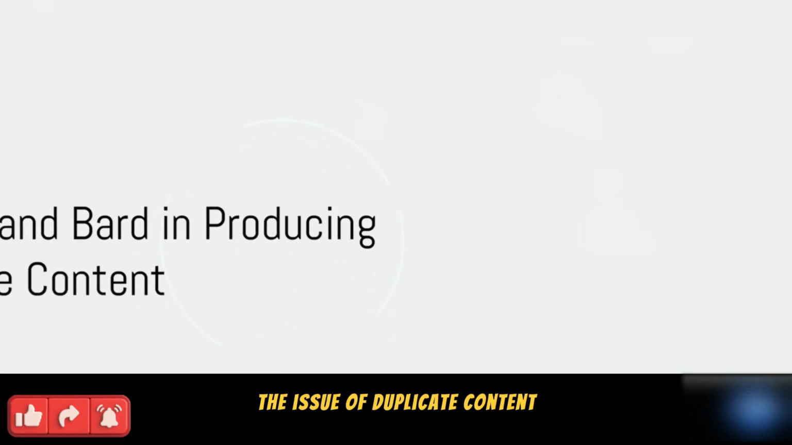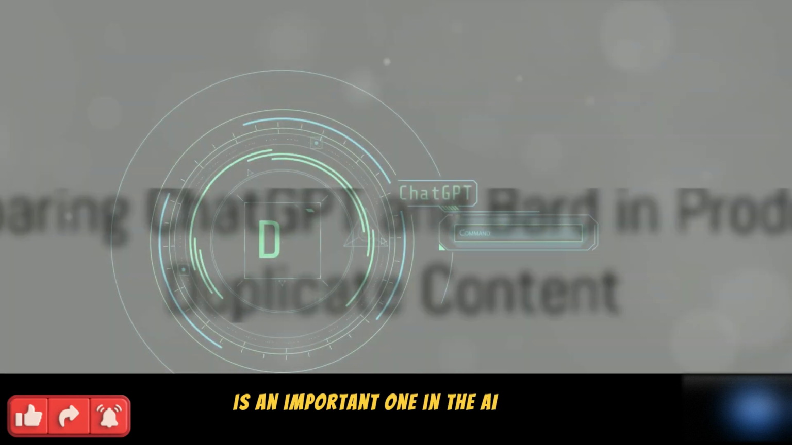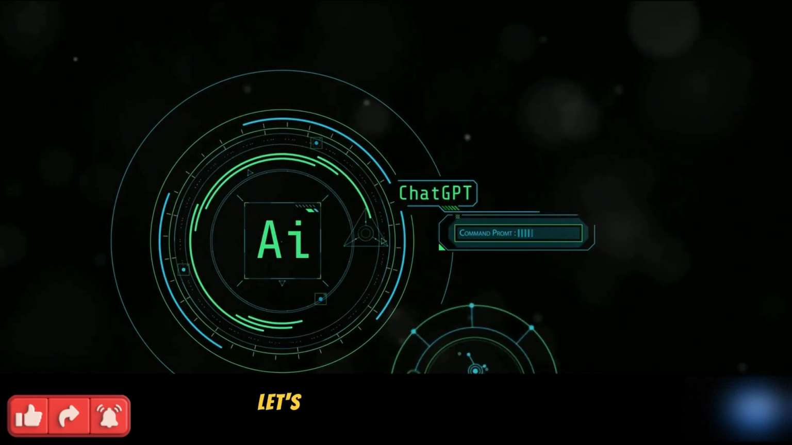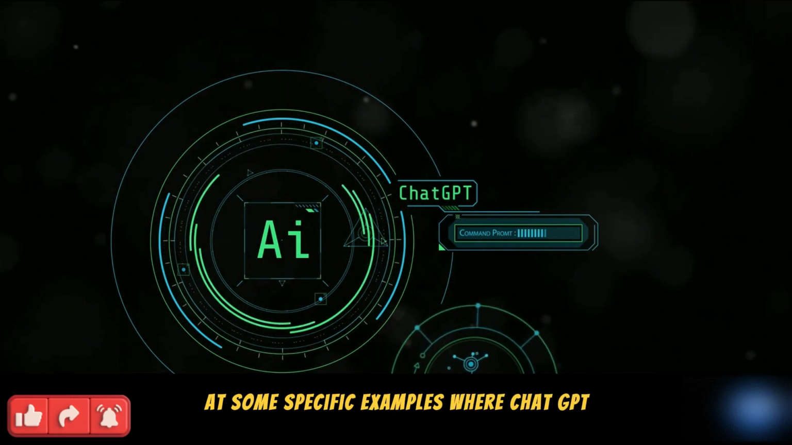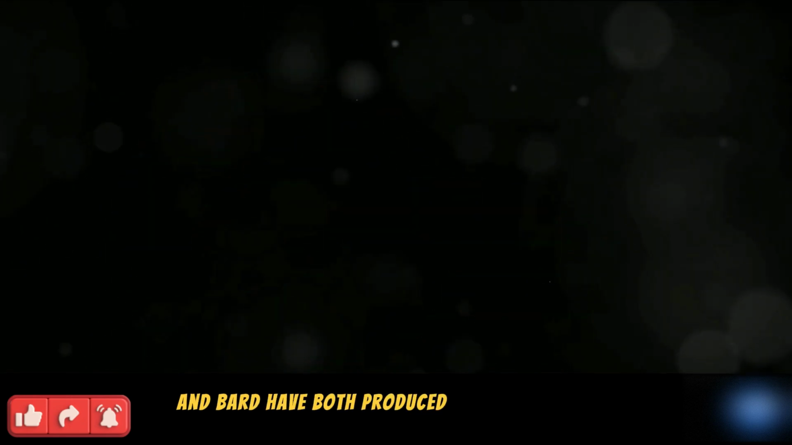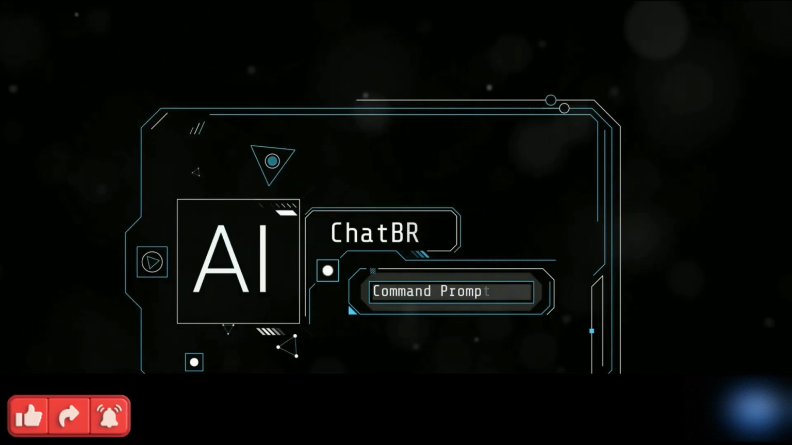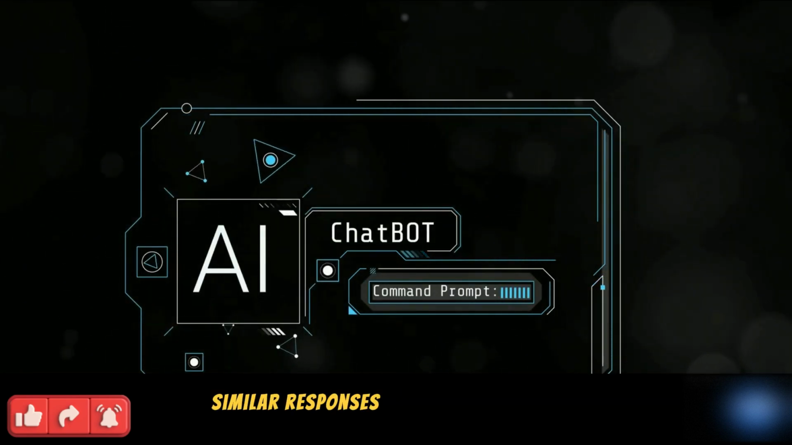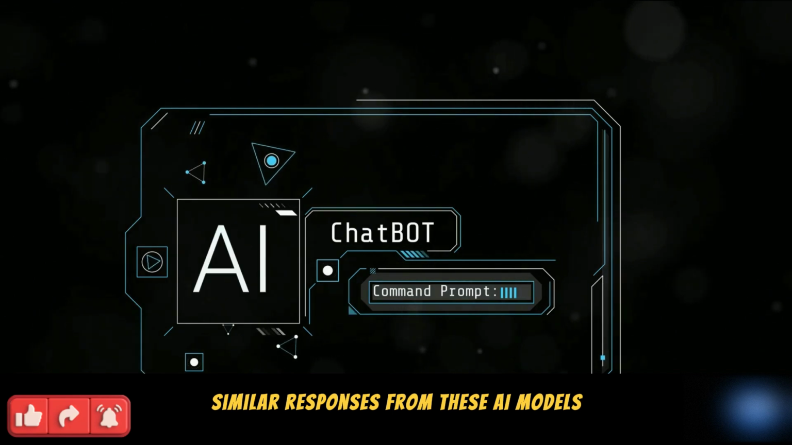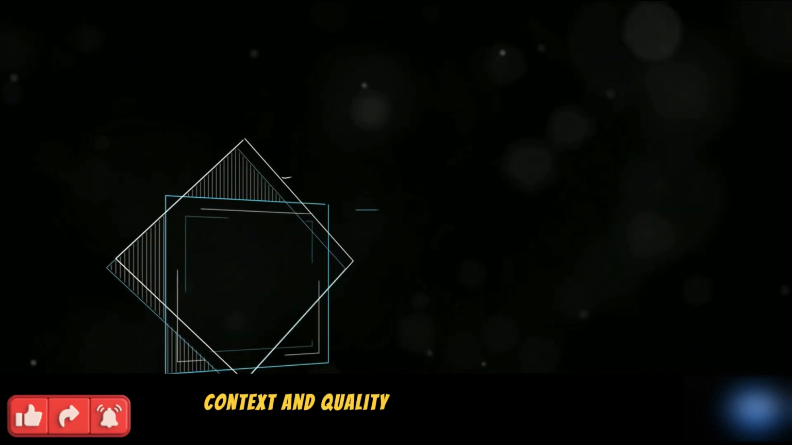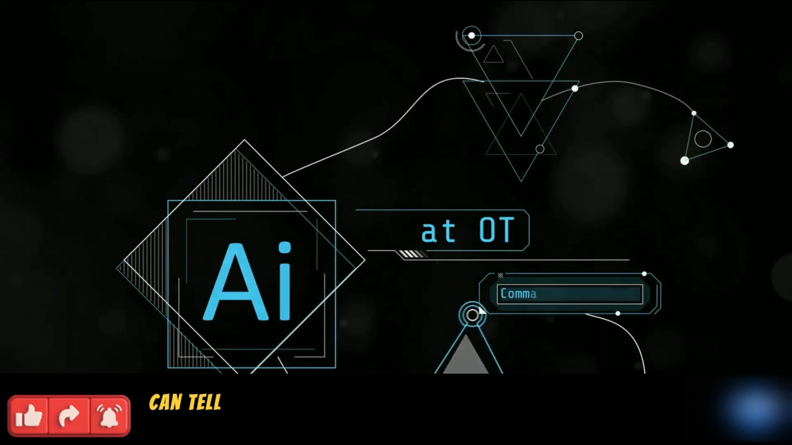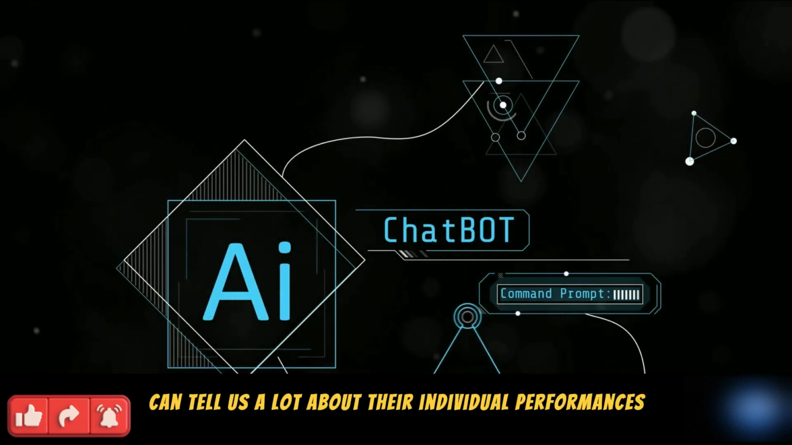The issue of duplicate content is an important one in the AI world. Let's dive into this by looking at some specific examples where ChatGPT and Bard have both produced duplicate content. It's not uncommon to see similar responses from these AI models when they're given the same prompts, but the frequency, context, and quality of their duplications can tell us a lot about their individual performances.